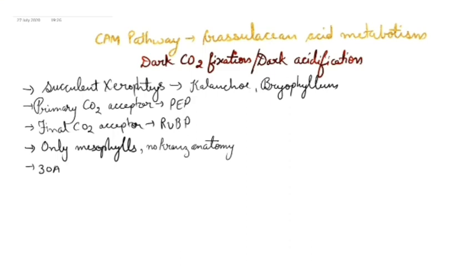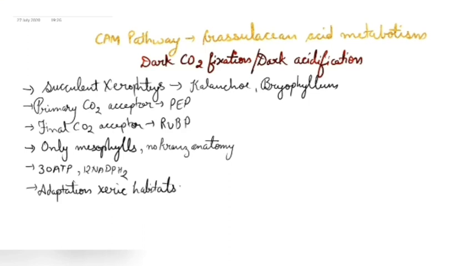As soon as I tell this CAM pathway, how these 30 ATPs are used and 12 NADPH2 are used will be clear in your mind. The next point is that the CAM plants are adapted to xeric habitats, like presence of cuticle. Okay. So here we are done with a few points of this CAM pathway.